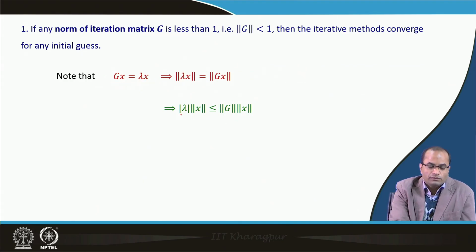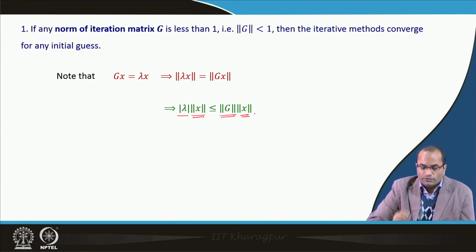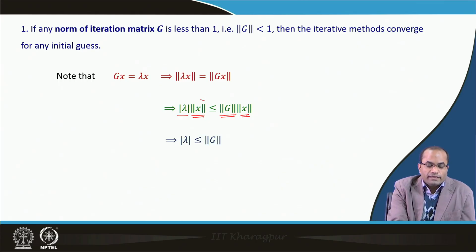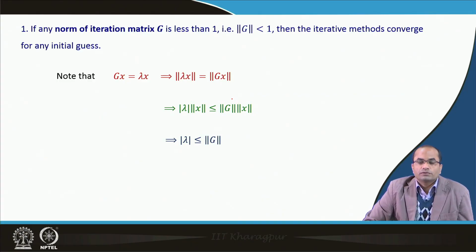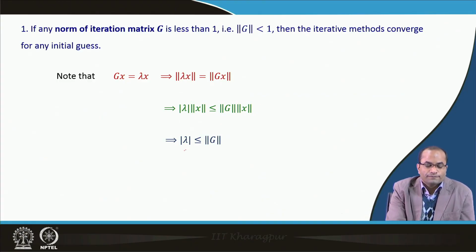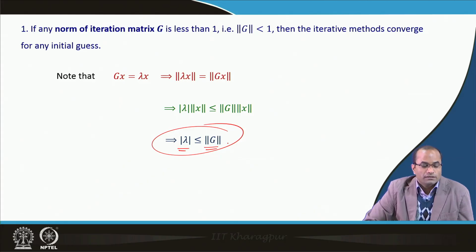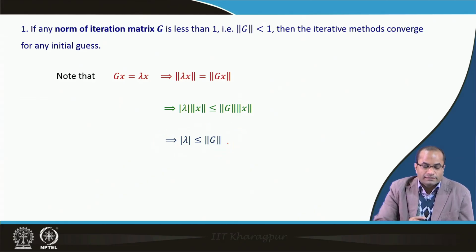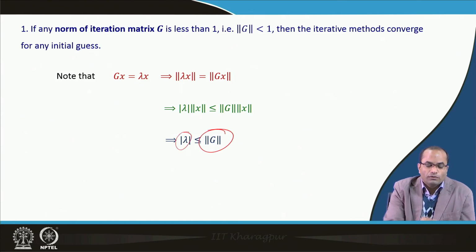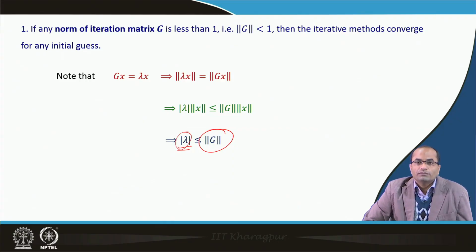So, we have this result now, that absolute value of lambda times norm of x is less than or equal to norm of G times norm of x. And this implies, because norm of x appears on both sides and is positive for non-zero x, that it can be cancelled out, and then the absolute value of lambda is always less than or equal to any norm of this iteration matrix G. That exactly gives the sufficient condition, because if the norm is less than 1, and we know that all the eigenvalues are less than or equal to the norm, then definitely all the eigenvalues are less than 1.